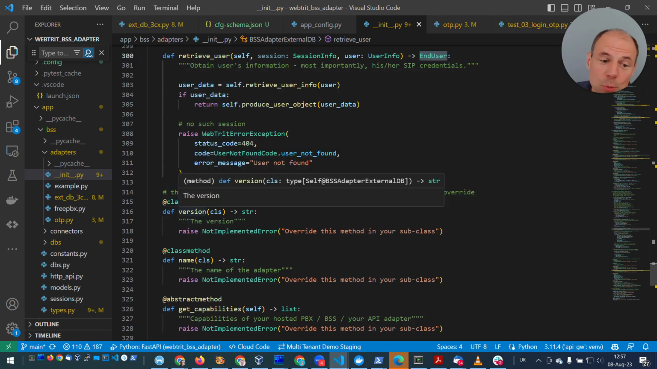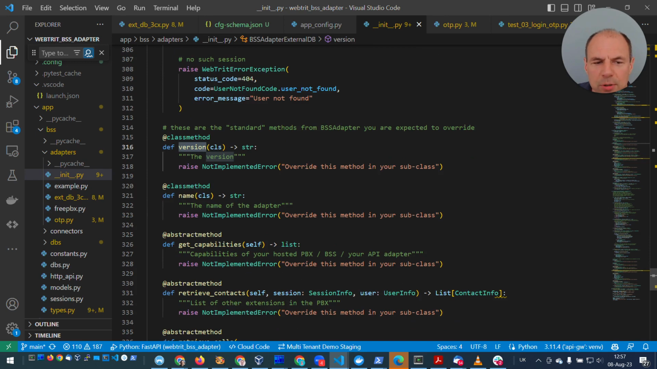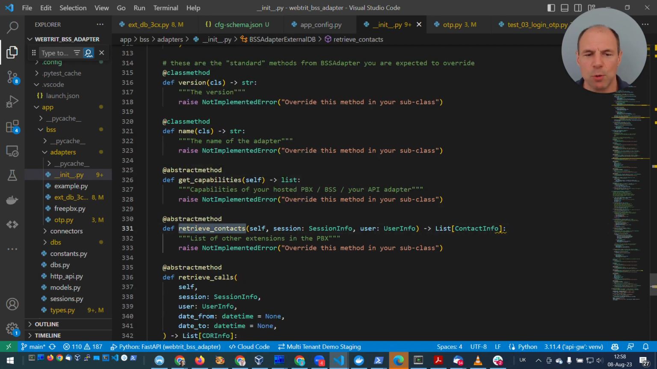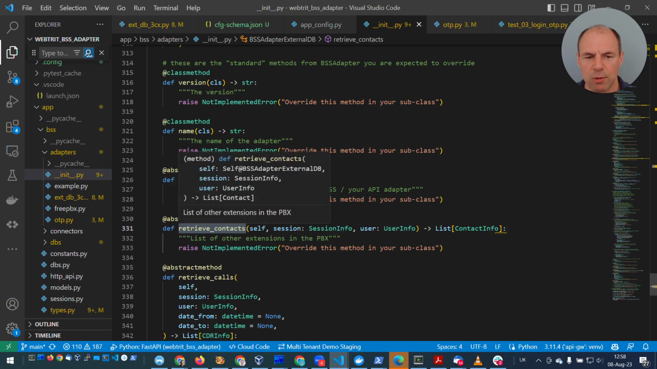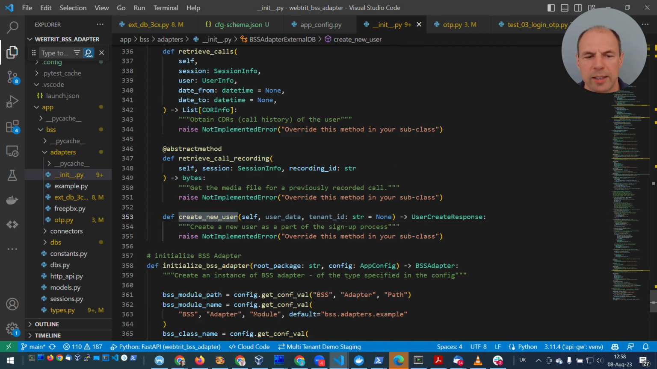And these are the methods which you will have to override and provide in your class. What's the version of your adapter? What is the name of it? Get capabilities: which functions your adapter and your system support. Can it retrieve CDRs? Can it retrieve call recordings and so on? Retrieve contacts, if you want to provide a list of other extensions in the system, in the PBX, and we'll take care of this in our 3CX implementation. Retrieve call recordings, retrieve list of calls, and attempt to do the online sign up.